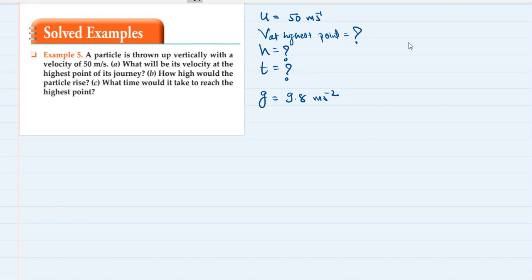The first thing which we know already is that when we throw any body upward, at the highest point, what velocity does it have? When it reaches the top, momentarily it stops. So the velocity at the highest point becomes zero. So velocity at highest point, that is final velocity, is equal to 0 meter per second. Initial velocity is 50 meter per second. Velocity at highest point is 0 meter per second.